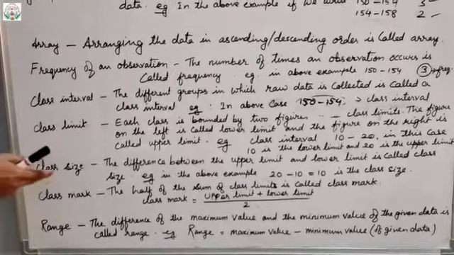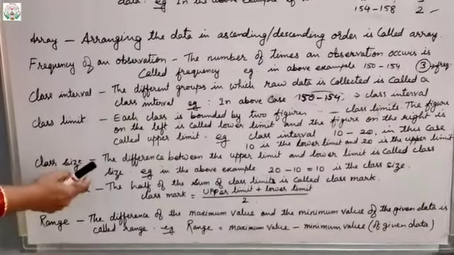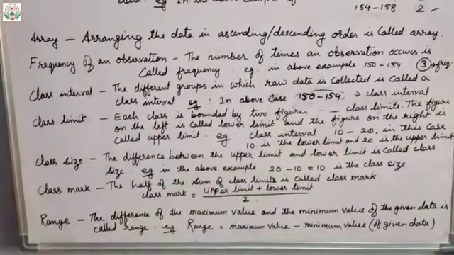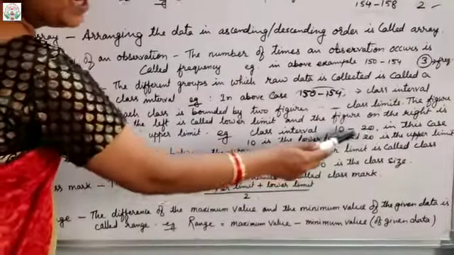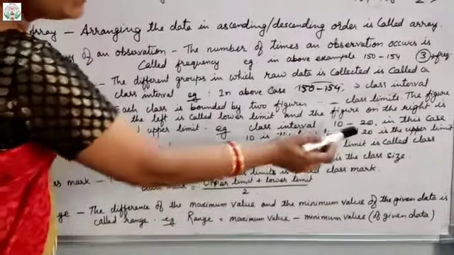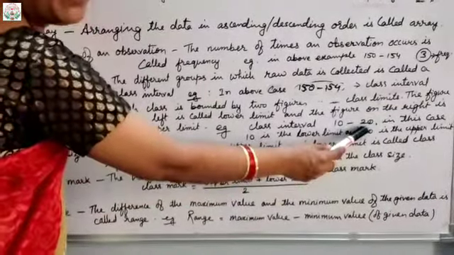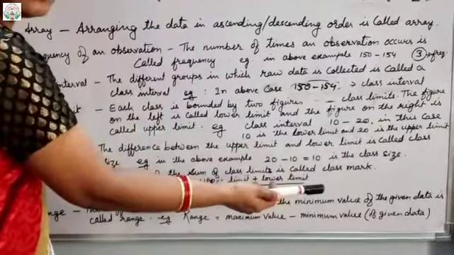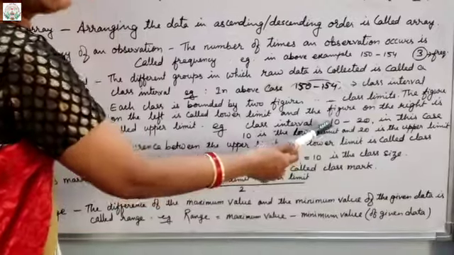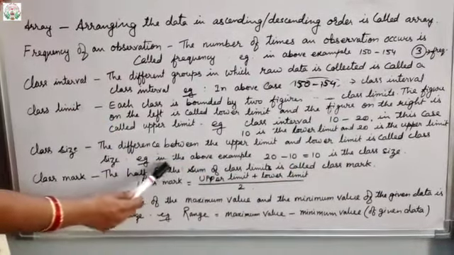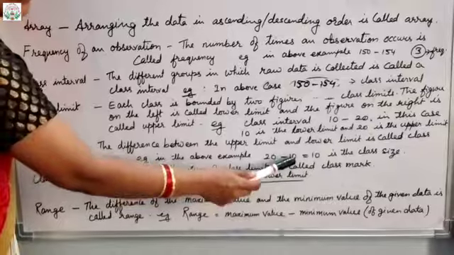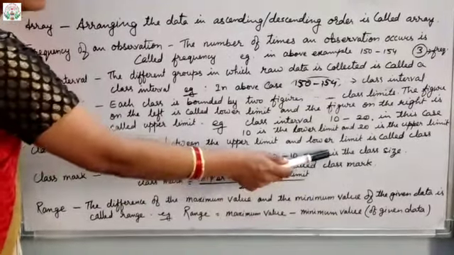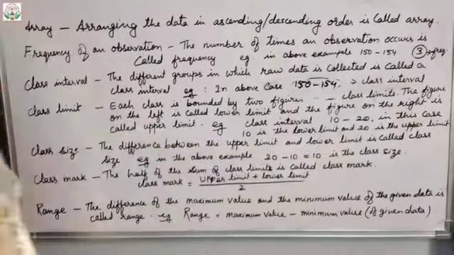Clear? Now come to the class size. Class size means the difference between the upper limit and the lower limit. In this example, 10 to 20 is the class interval. Which is the upper limit? 20 is the upper limit and 10 is the lower limit. So the difference of these two will be the class size. That is 20 minus 10. Upper limit minus lower limit gives the class size. So 10 is the class size.